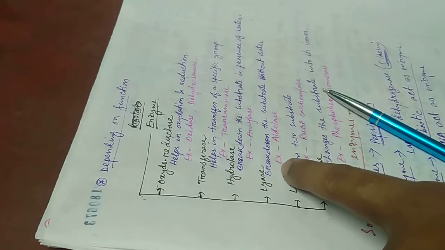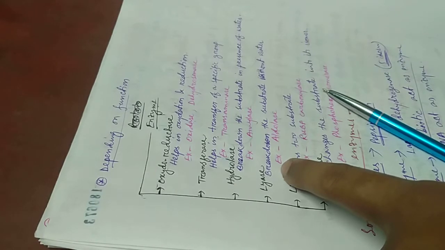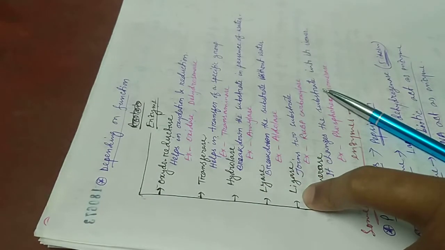Aldolase enzyme breaks down fructose 1,6-bisphosphate into two 3-carbon compounds, such as 3-PGAL, meaning 3-phosphoglyceraldehyde, and dihydroxyacetone phosphate. Then ligase. Ligase means the enzyme which joins two substrates is called ligase. As an example, RuBP carboxylase joins the RuBP and carbon dioxide to form two molecules of phosphoglyceric acid.